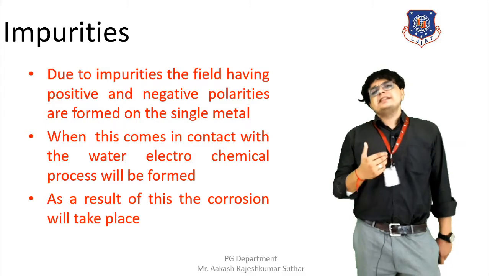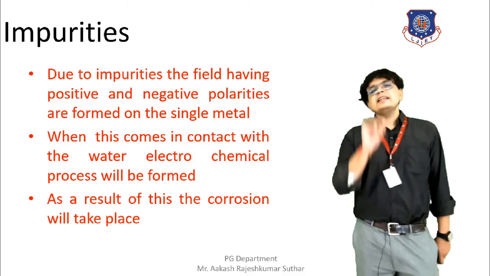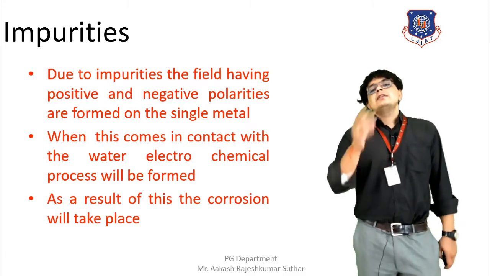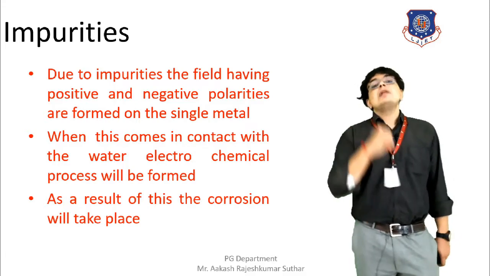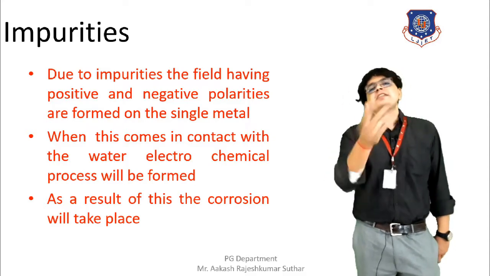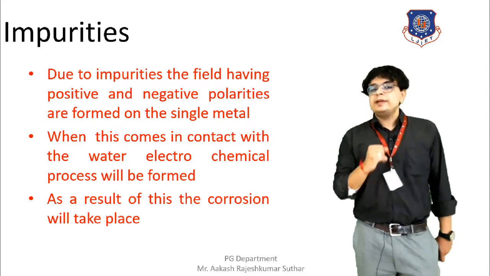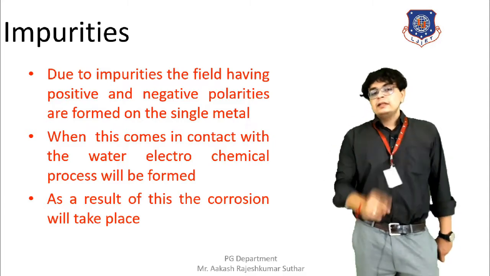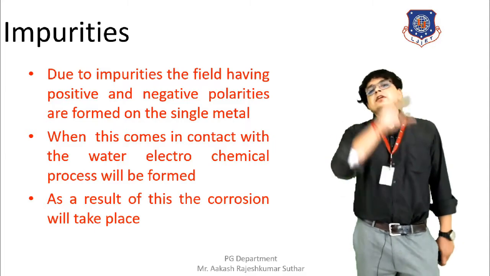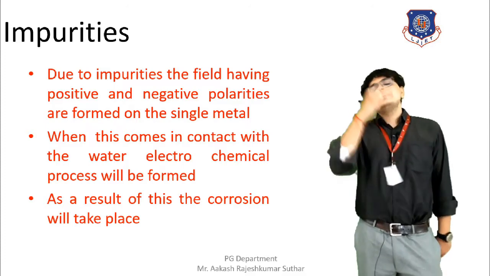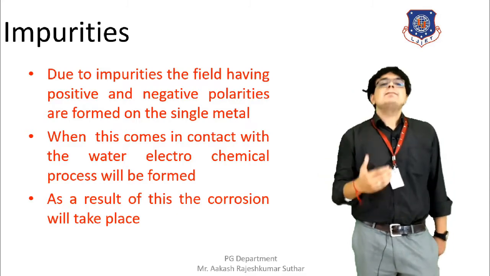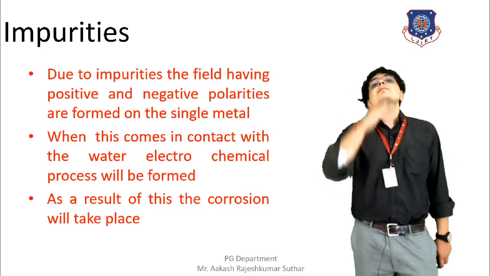Impurities are normally present. In a single metal, there will be a number of impurities that have positive and negative polarities. Because of the difference in the polarities, ions will be formed. And when such a metal comes in contact with water, the cell will be completed and the electrochemical process will be started.